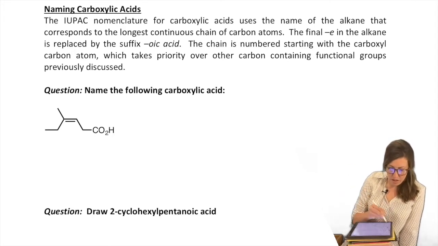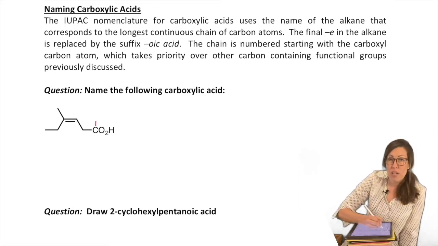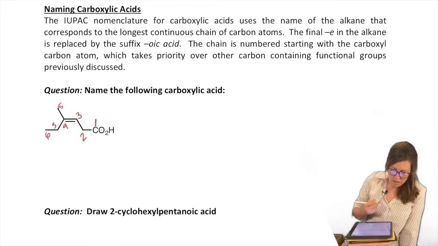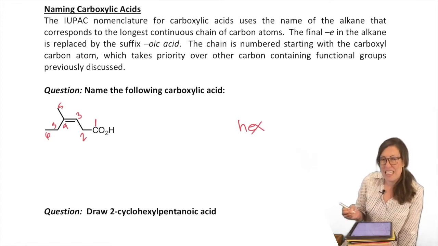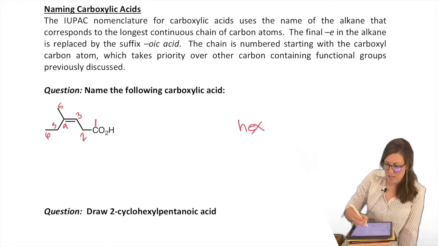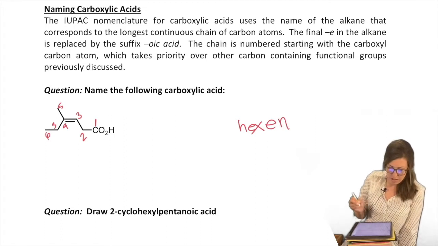First, we have to count the longest continuous chain of carbons. And number one always goes to the highest priority group. So carboxylic acid, 1, 2, 3, 4. And I'm not going to go off to that methyl because that would only give me 5. This will give me 6. So we're going to have a hex parent. But instead of hexane, it's going to be hexene because there's an alkene. Remember, that gets that infix position.